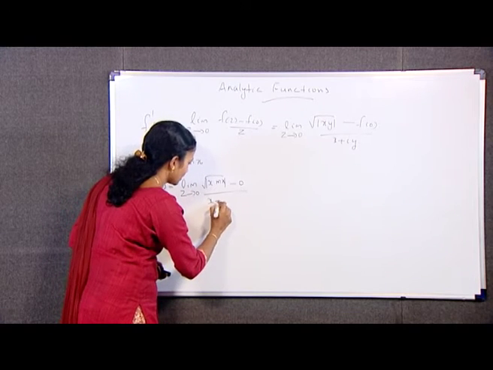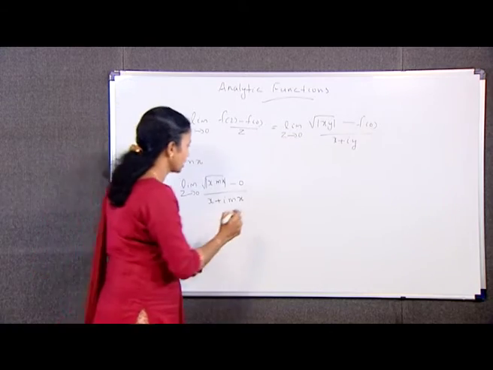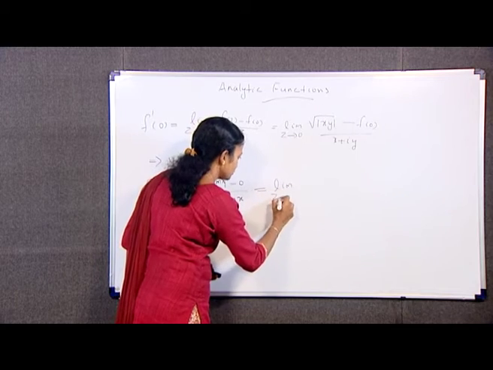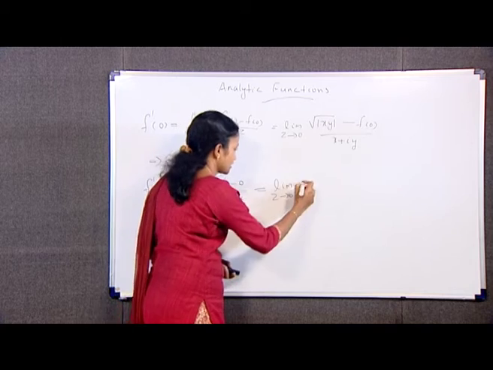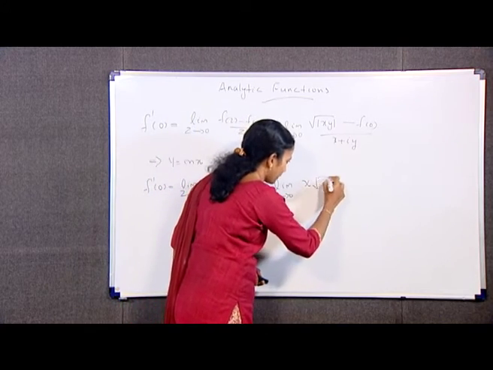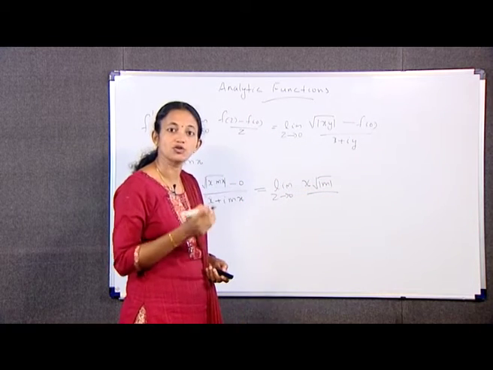Instead of y, I can write x plus i into mx, which is equal to limit z tending to 0. I can take x outside: x into square root of mod m divided by x into 1 plus im.